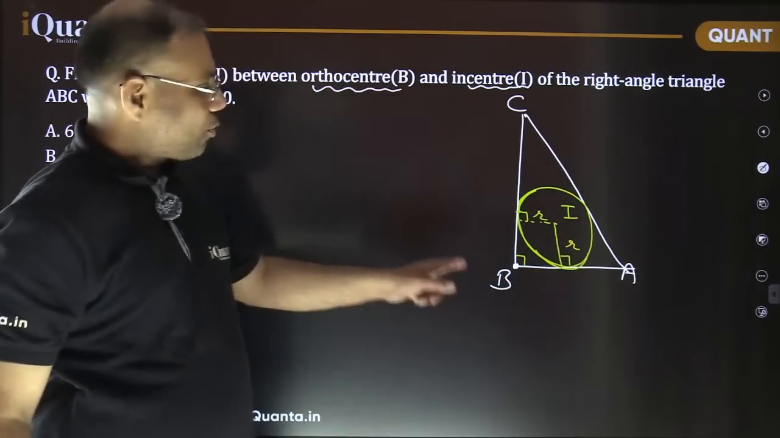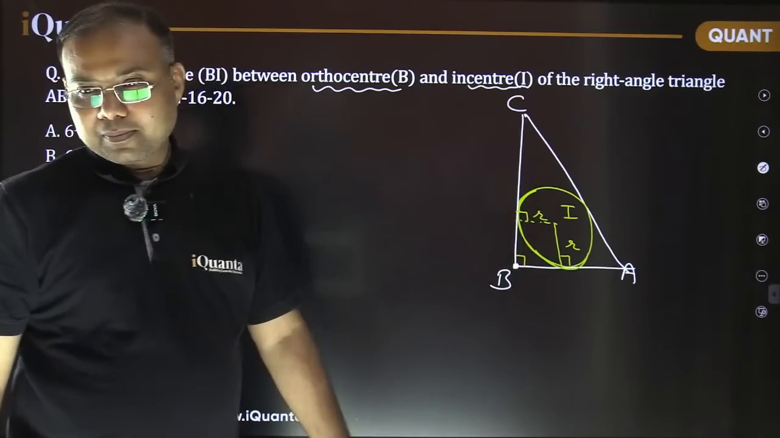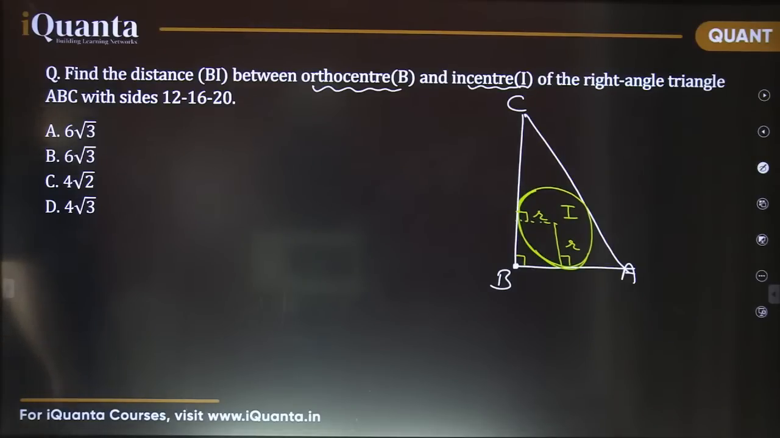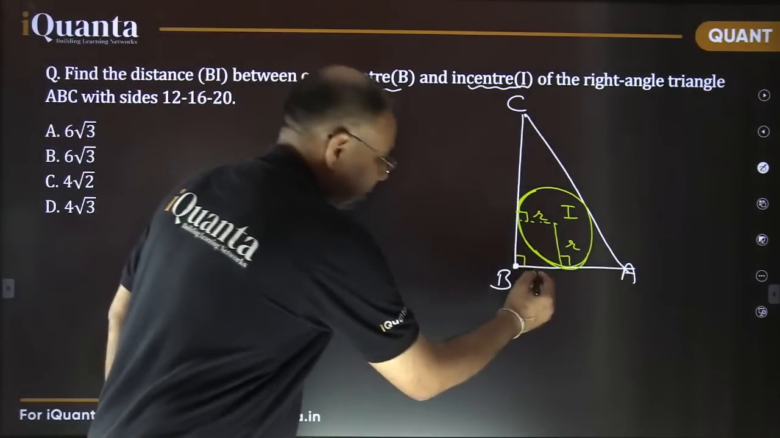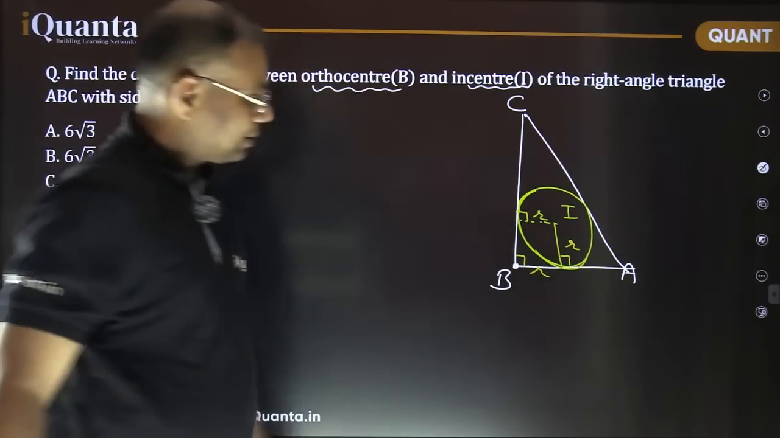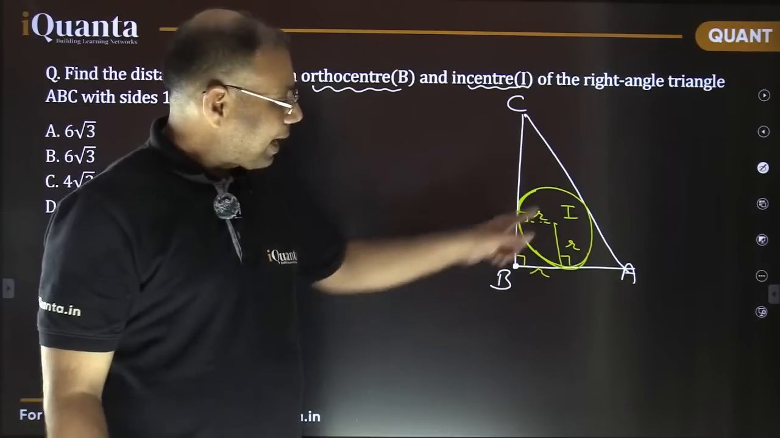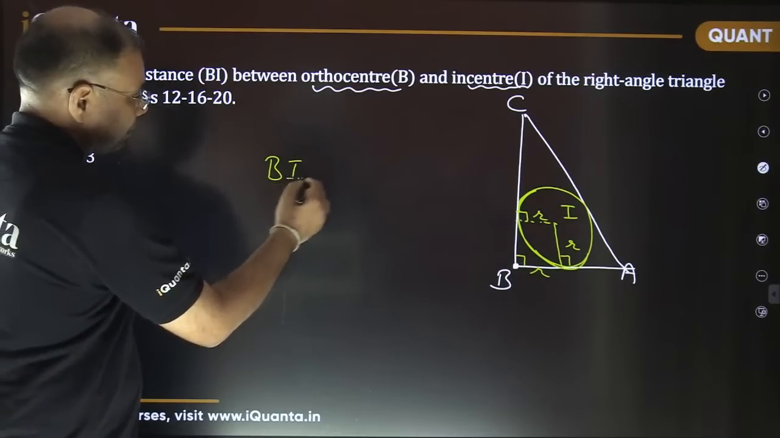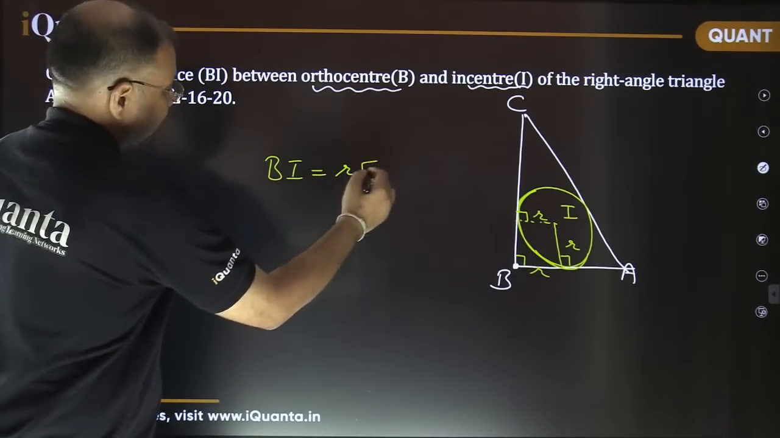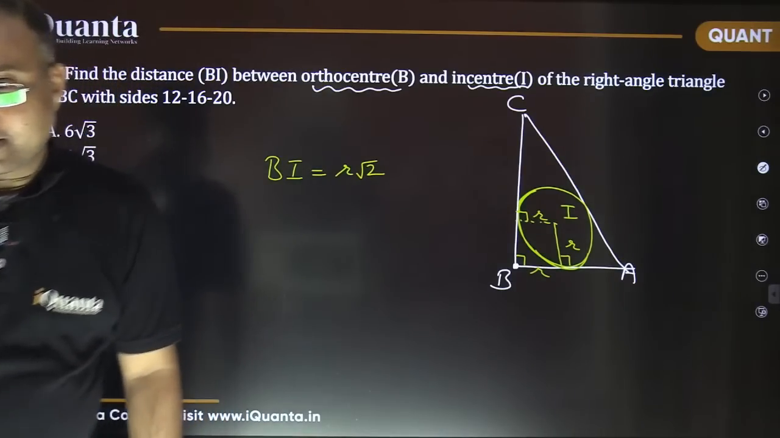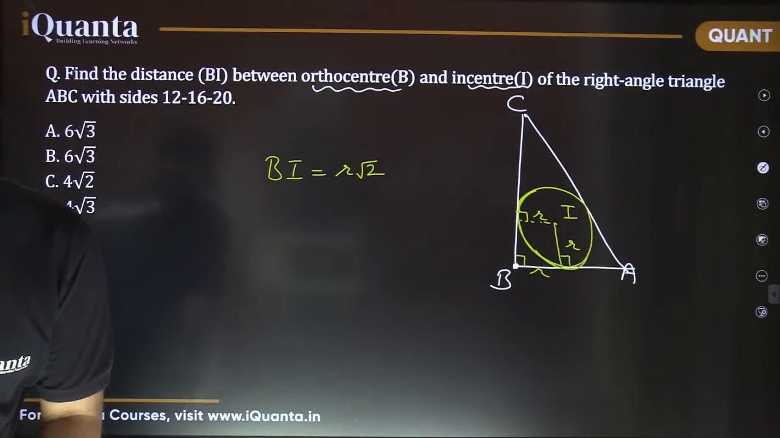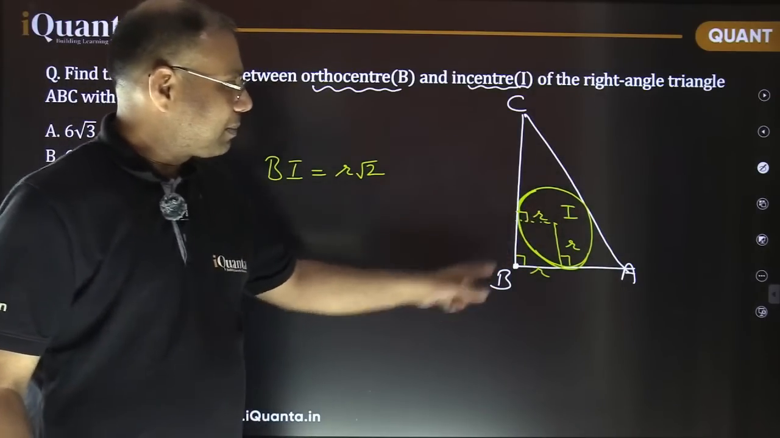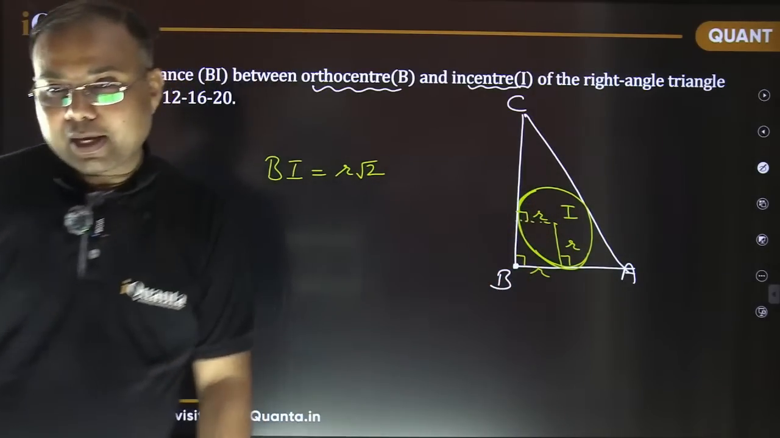So can you calculate the length BI? The length BI, this is radius r, we have just checked that. So this BI is nothing but r root 2. Isn't it? Yes, so this BI is nothing but the diagonal of this square, it is r root 2.